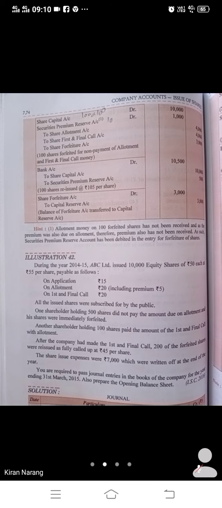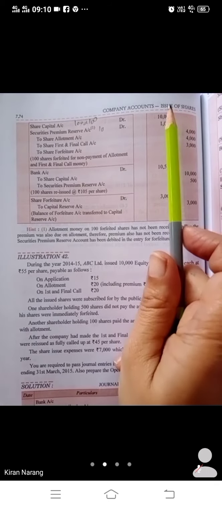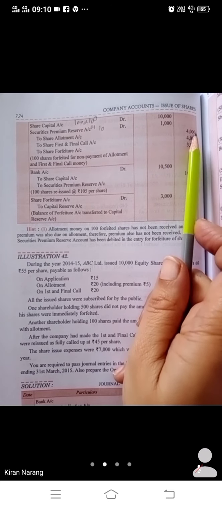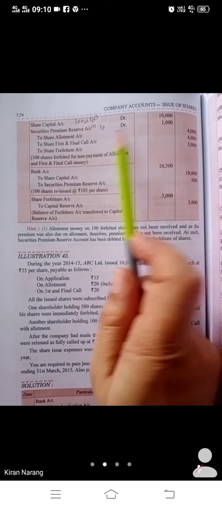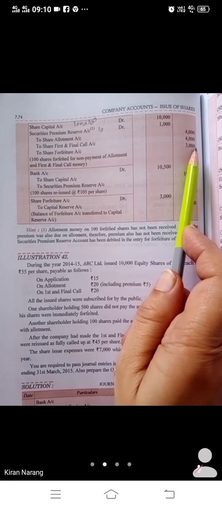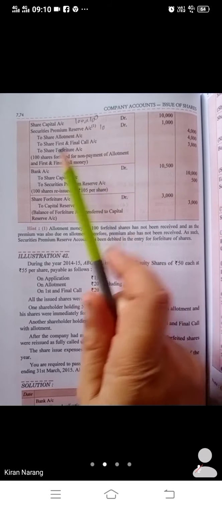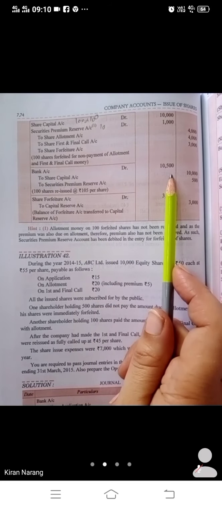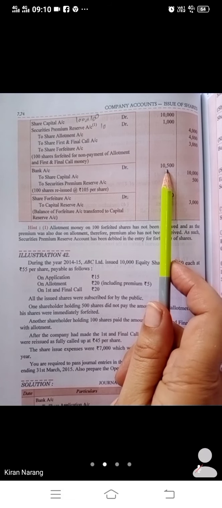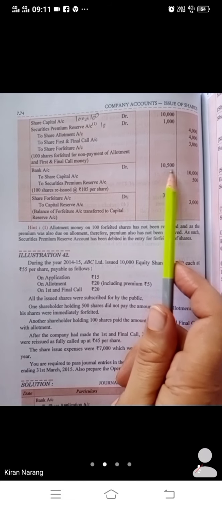Now what we have to do? Share capital 10,000, security premium 1,000. What we have not received: allotment 4,000, first call 4,000, and what we have received on the application is 3,000. Later these 100 shares were reissued to someone else at 105, so we have received 10,500.